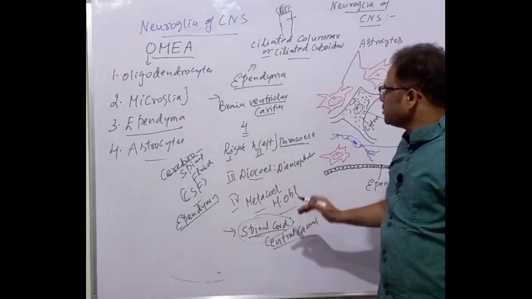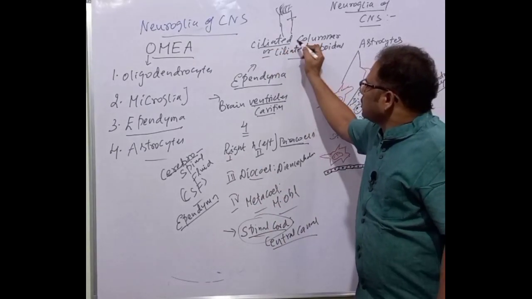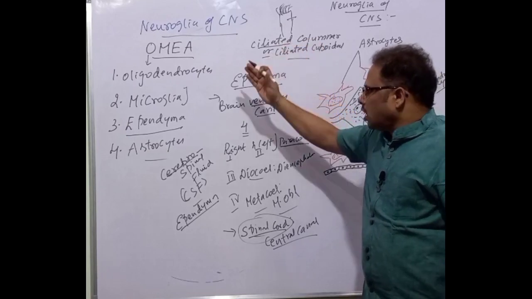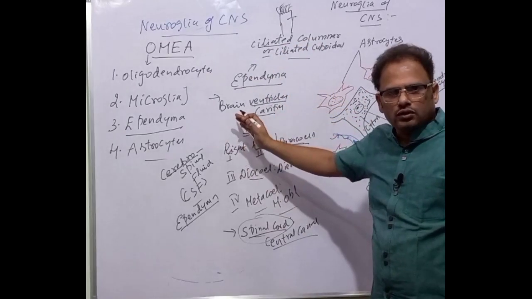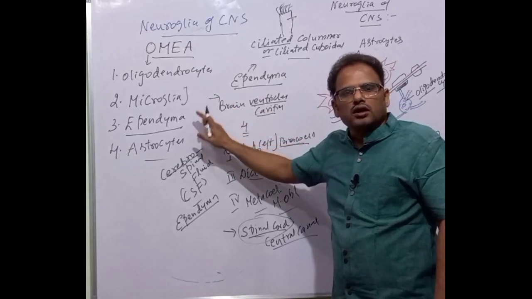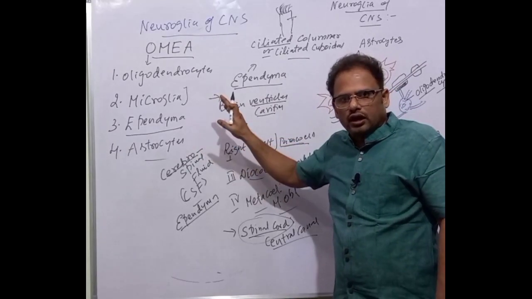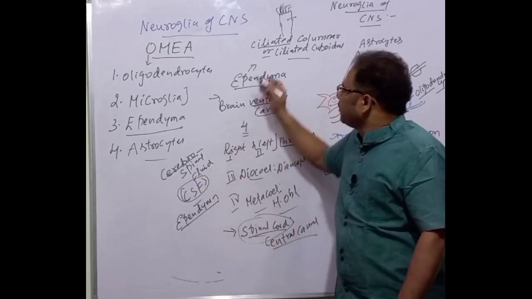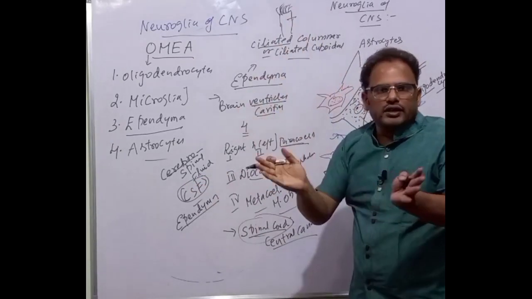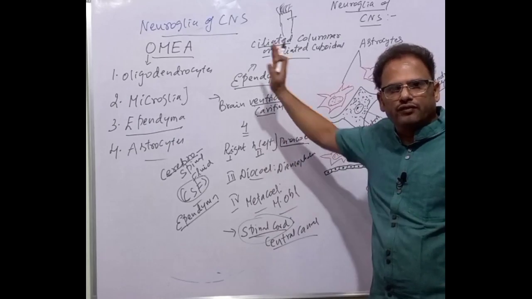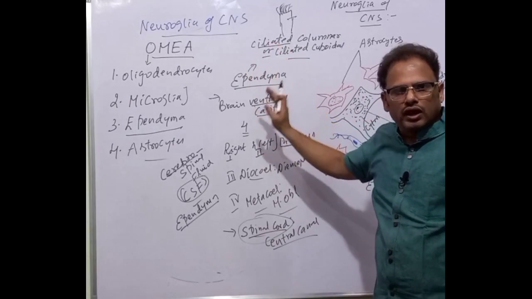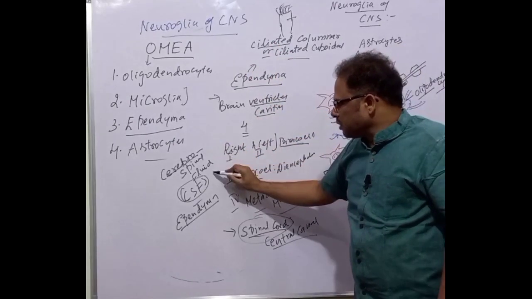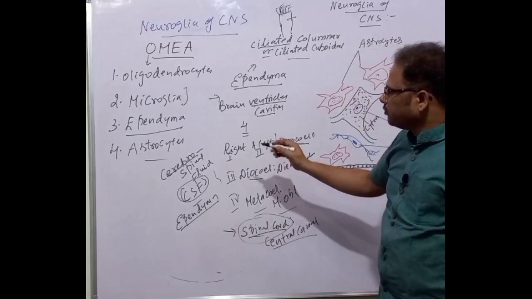By the help of the cilia, the ependyma flushes and drives this fluid throughout the 4 brain ventricles and also into the central canal of the spinal cord. By the help of this cilia, the fluid is driven throughout the 4 brain ventricles and also into the central canal of the spinal cord. That's the function of this one.